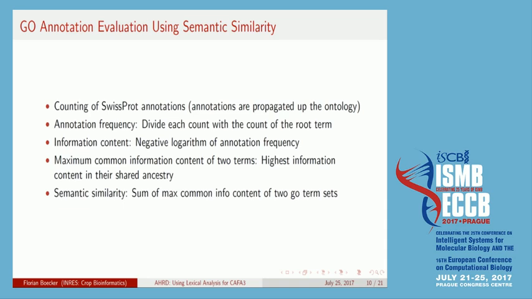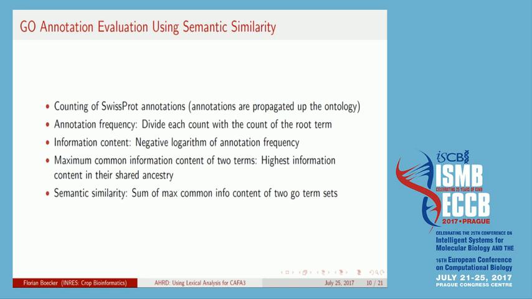This results in an annotation frequency for the root term of 1 and for a very specific term with a very low value. We calculate then the information content by using the negative logarithm of the annotation frequency, which results in an information content of 0 for the root terms and a value of between 10 and 20 for very specific terms that have been annotated not very often.